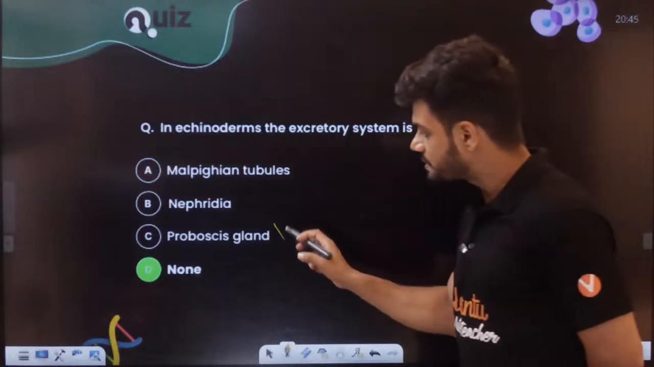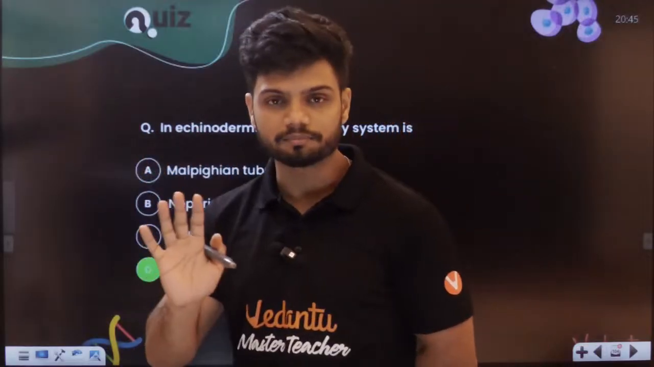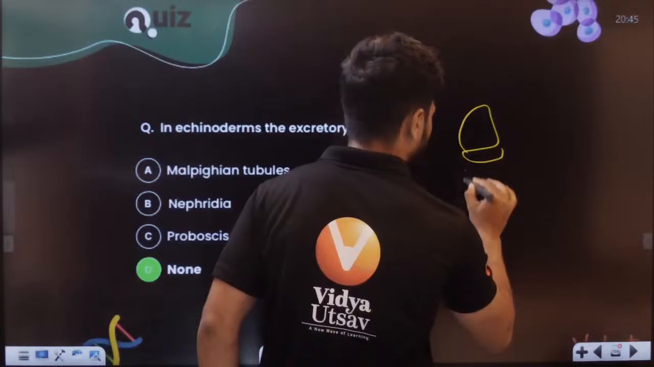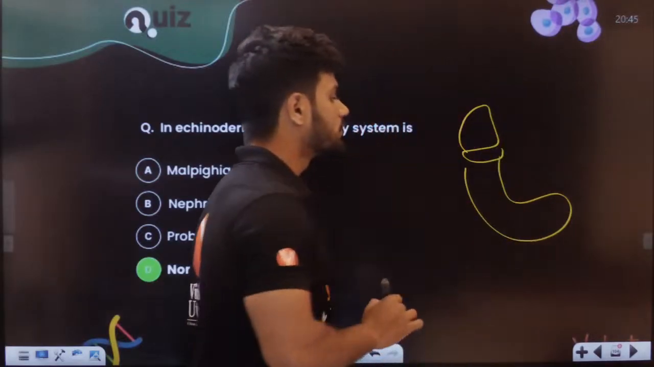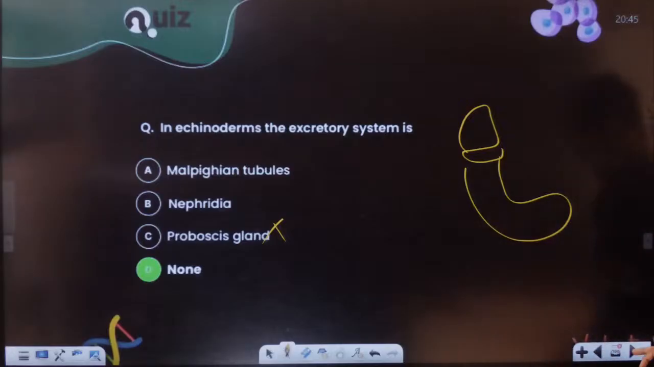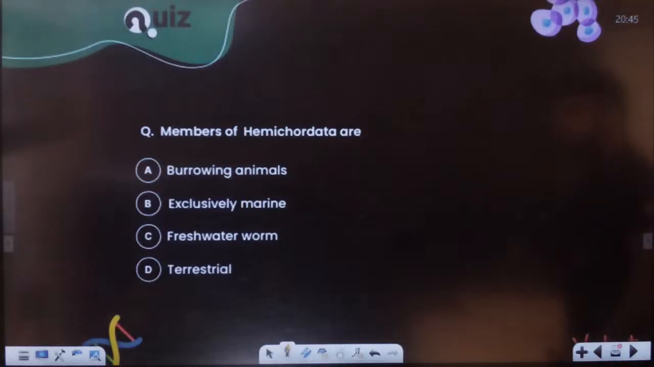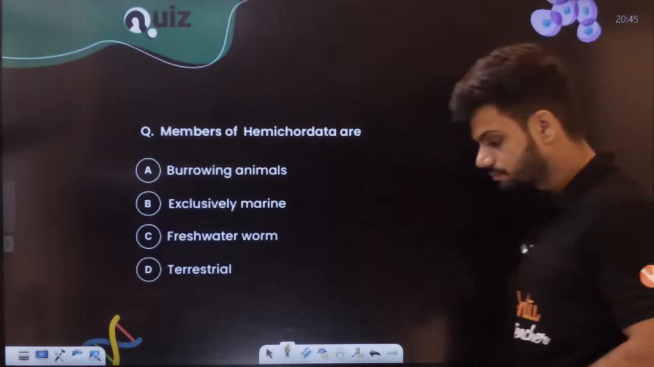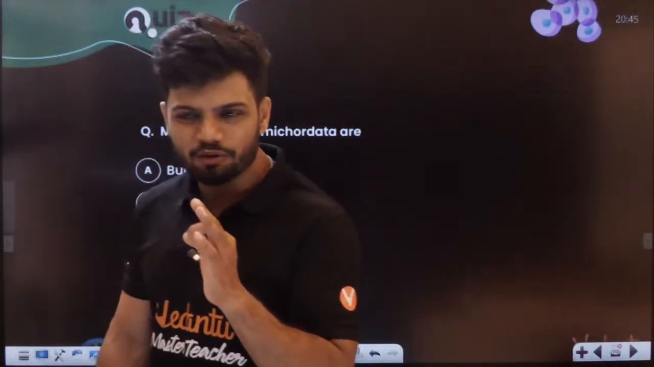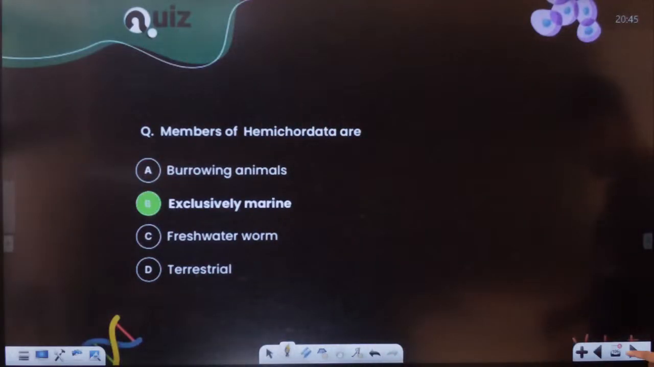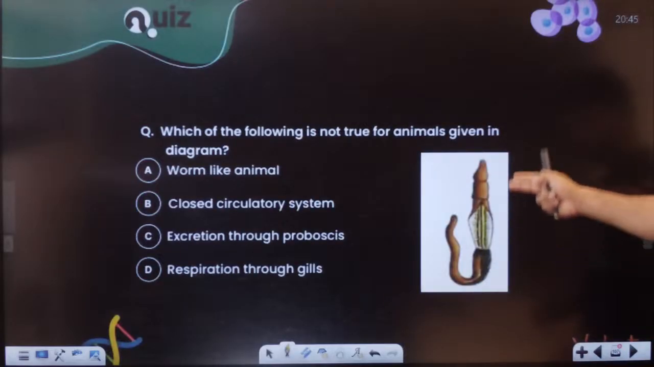See, proboscis gland is present where? In Hemichordata, not here. Remember, in the collar cells there will be something called the proboscis gland. The members of Hemichordata, I told you, are always exclusively marine. Yes or no? It is exclusively marine only. Now, students, Hemichordata here.